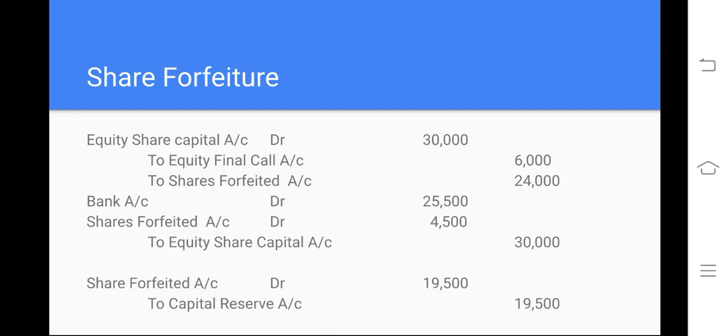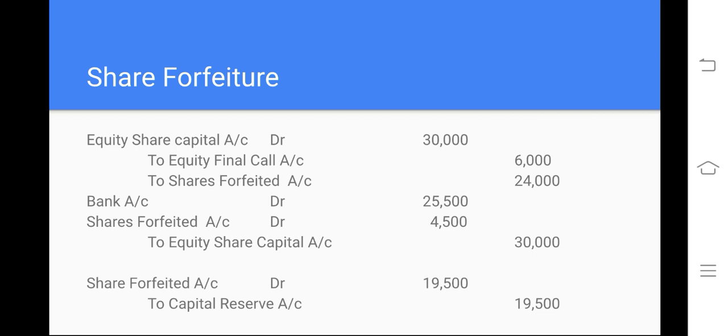So now we shall discuss in detail what this forfeiture is. Forfeiture is about how many shares? 30,000. Equity share capital to equity share final call, and share forfeiture account 24,000. Is it clear? Already we discussed in the key points how we derived 24,000. Final call amount is 6,000. 3,000 shares were not received, right? 3,000 into 2 is equal to 6,000. 30,000 minus 6,000 is equal to 24,000. If you can't derive it like that, you can do it the other way. 30,000 minus 6,000 is equal to 24,000, to share forfeiture account 24,000.